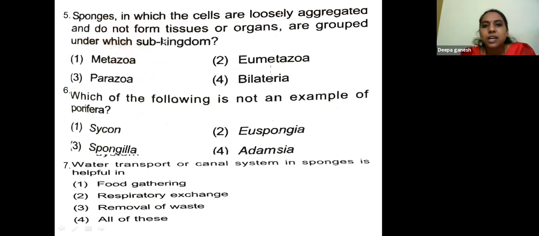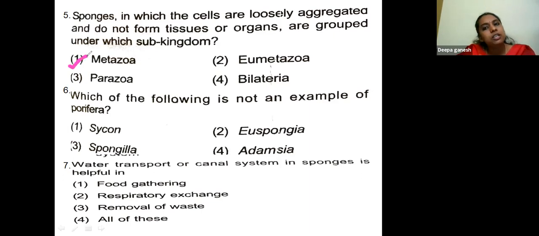Sponges in which cells are loosely aggregated and do not form tissue or organ are grouped under which subkingdom? Cells are loosely aggregated, but they do not form tissues or organs. They are grouped under which subkingdom? Bilateria, Parazoa, Metazoa, Eumetazoa. They are grouped under Parazoa.